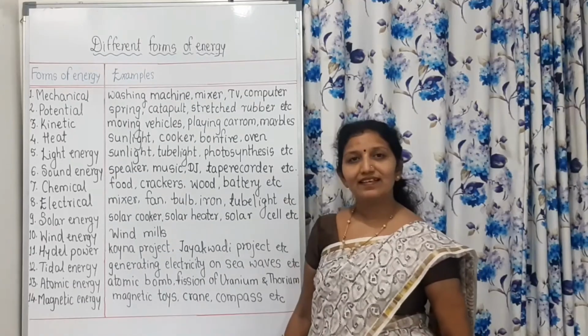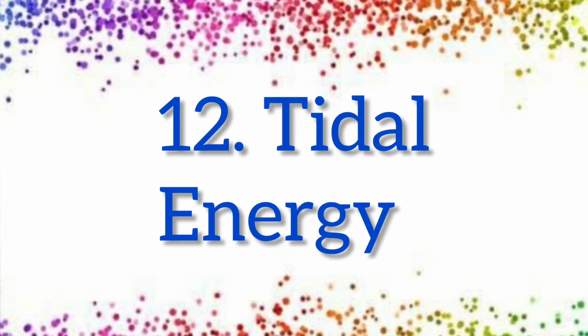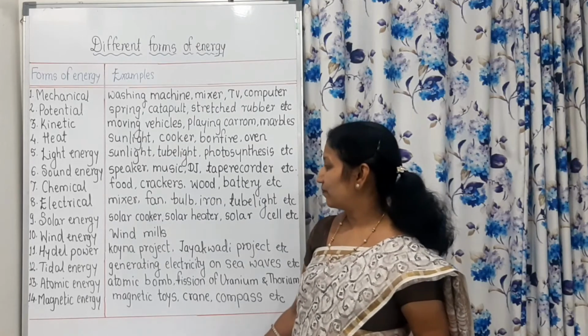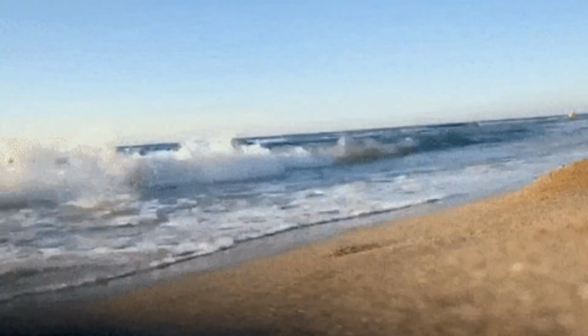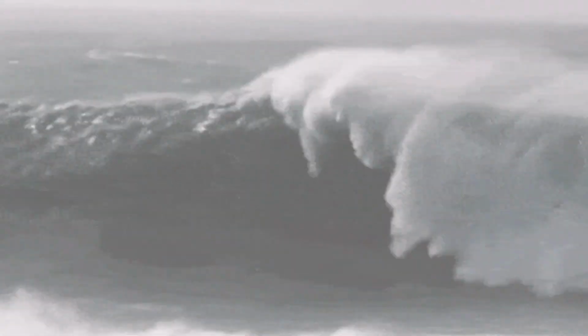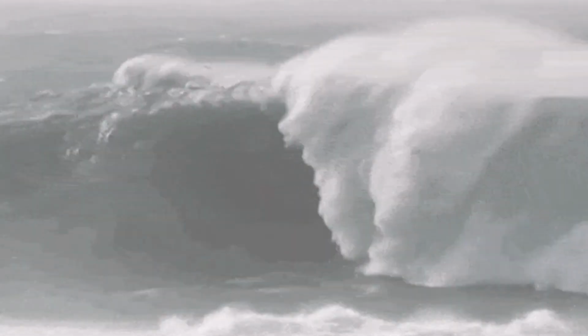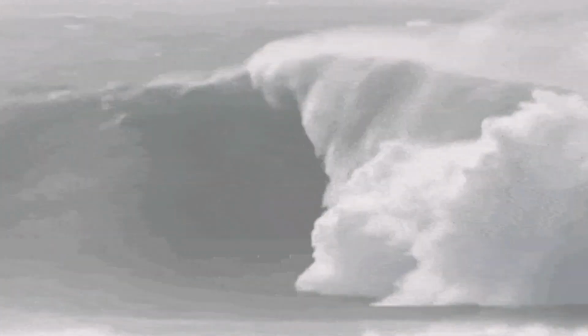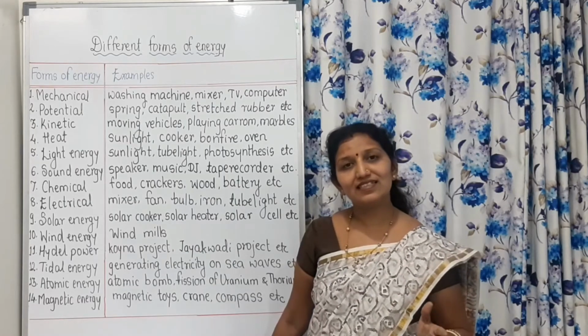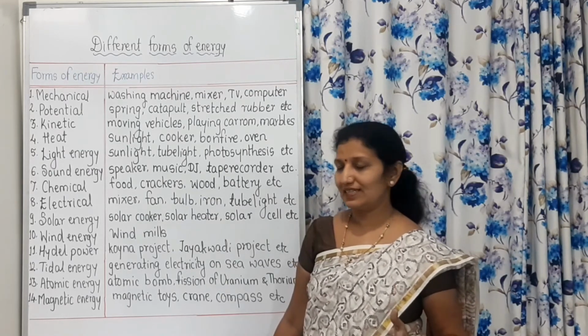Then tidal energy. Tidal energy is used for generating electricity from sea waves. Sea waves are coming with so much force, and because of that they can be used for producing electricity, and that's why tidal energy is an example of it.